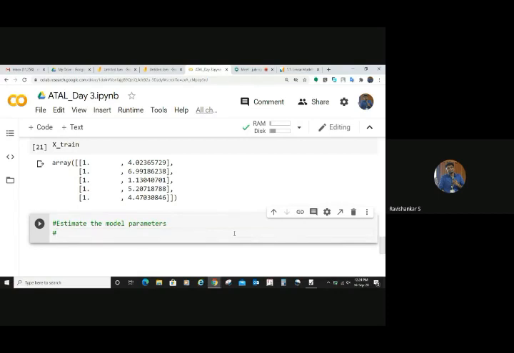What is the one algorithm which we learned yesterday? Gradient descent, right? So one method is gradient descent. The second method, we will learn one more: the normal equation. Exactly. Great. So we can go for the normal equation method. Here I will try to explain the normal equation. Why? Because you have only a limited number of features. You have only one feature, right? So you can go for this normal equation.